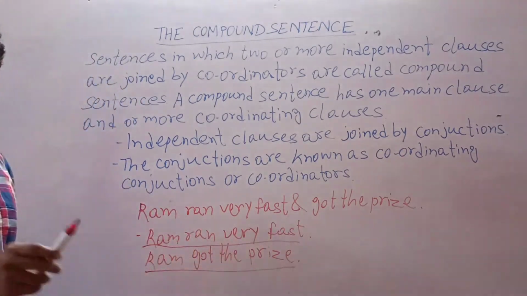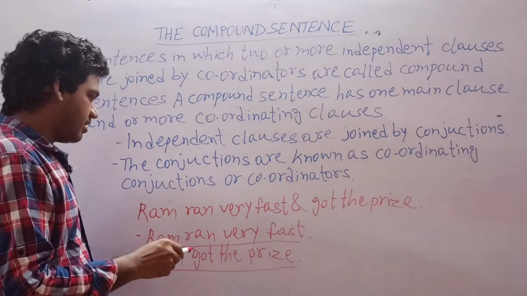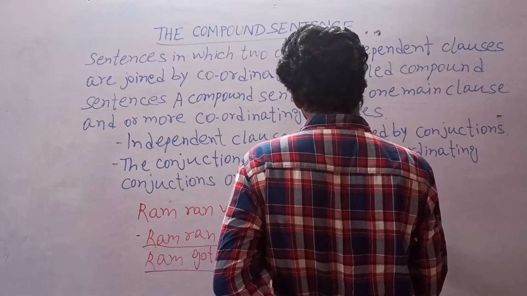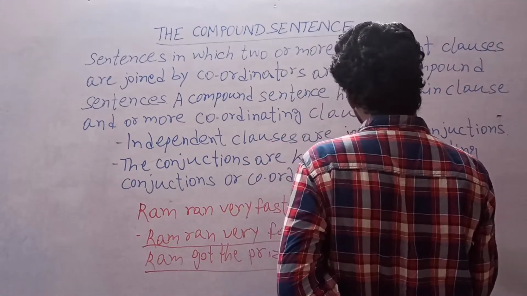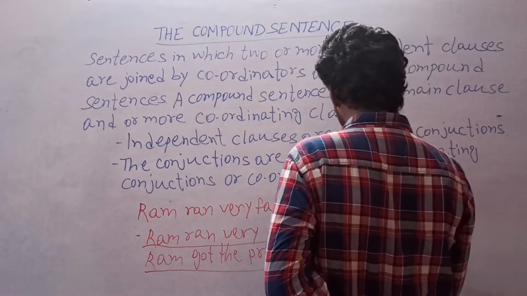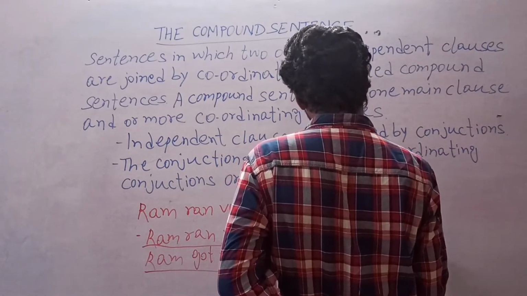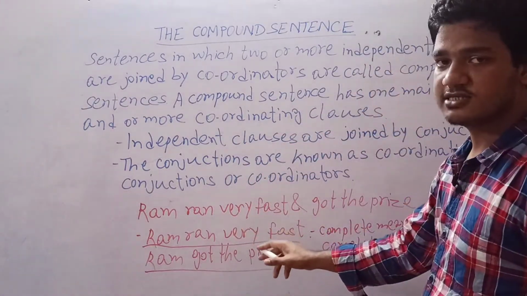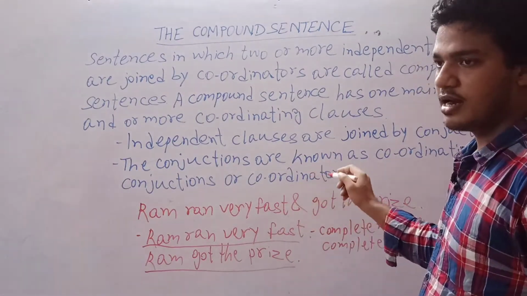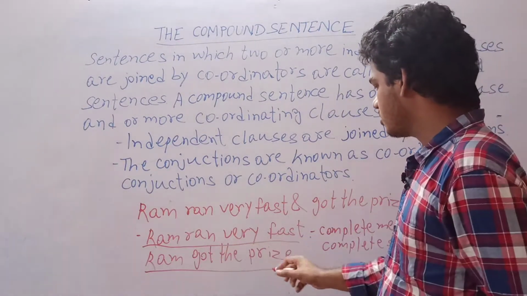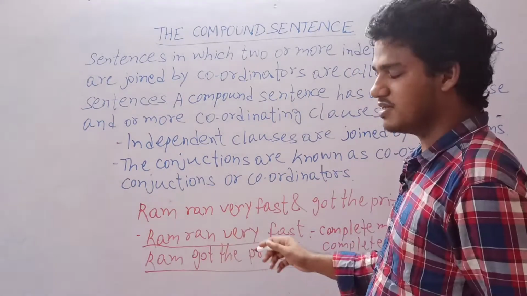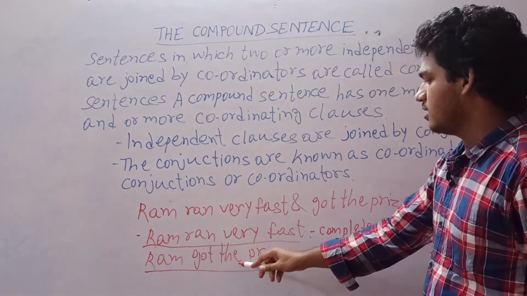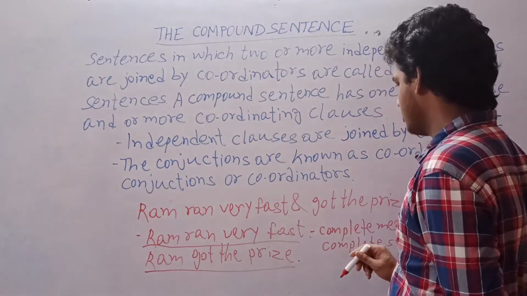Rama ran very fast. This sentence conveys a complete meaning. This sentence gives us a complete meaning or a complete sense. This sentence does not depend upon another clause. Rama got the prize. It is also a simple sentence. It is also an independent clause because it is not depending upon other clauses.